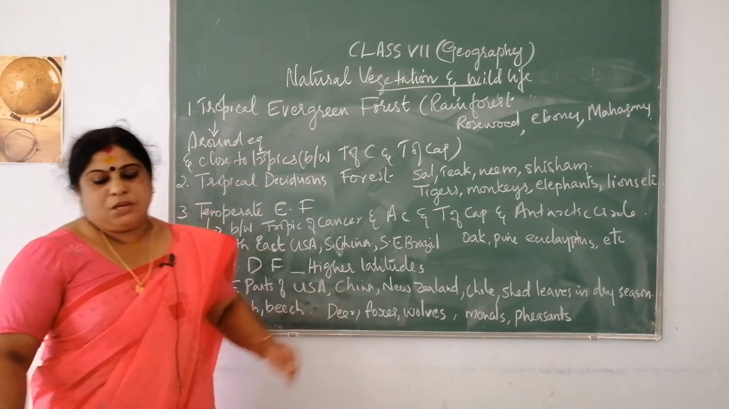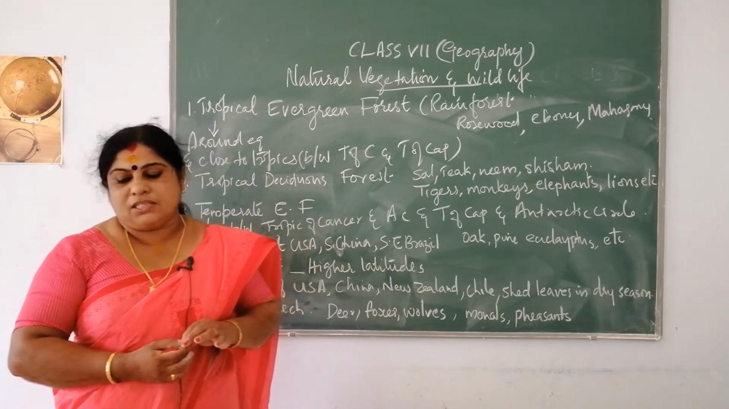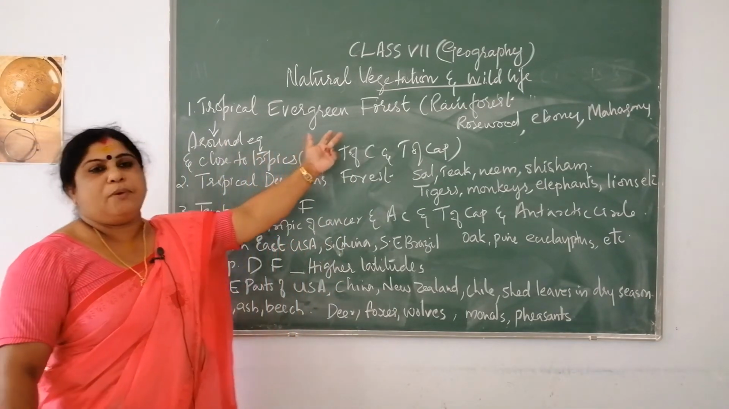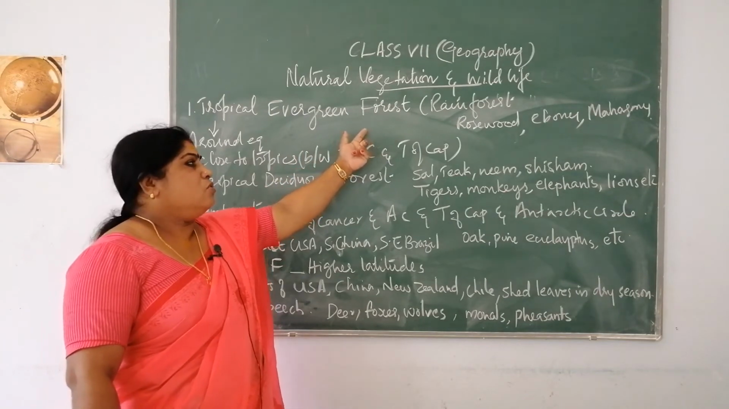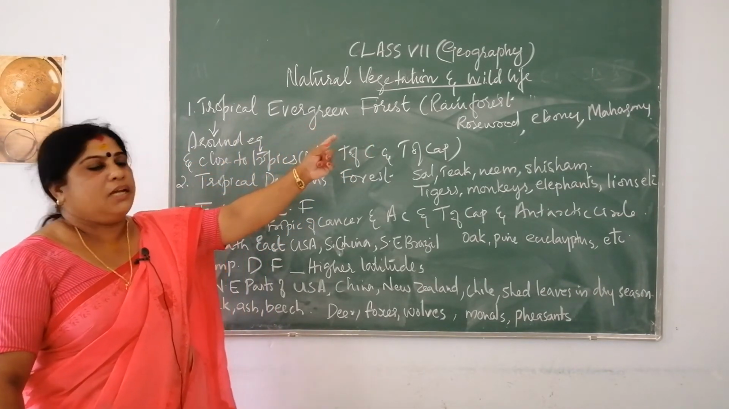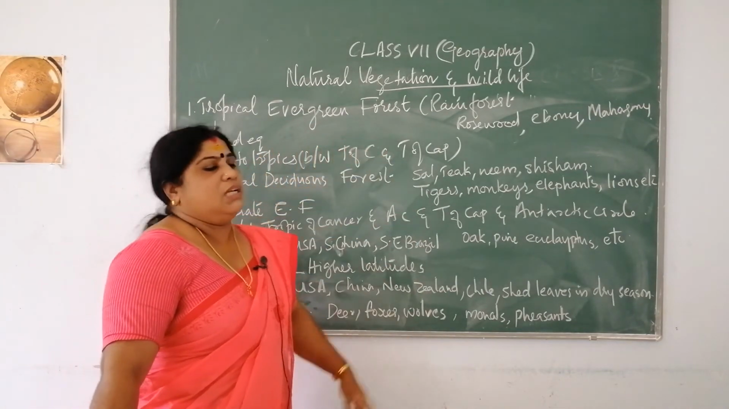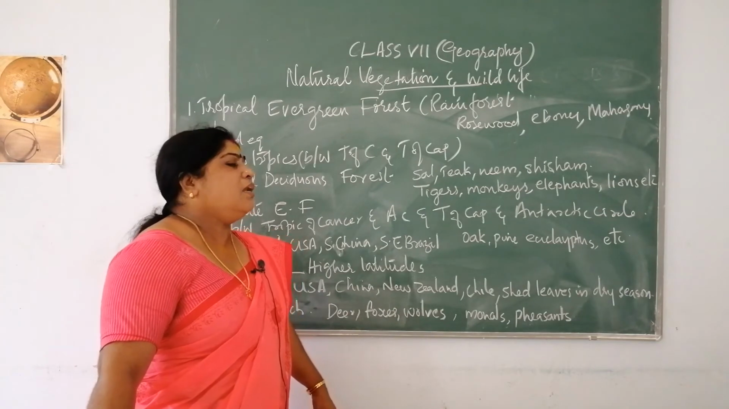And forest means areas which have different types of trees as well as a plentiful supply of rainfall. So, this is called tropical evergreen forest, and the main trees found in this forest include hardwooded trees like rosewood, ebony and mahogany.